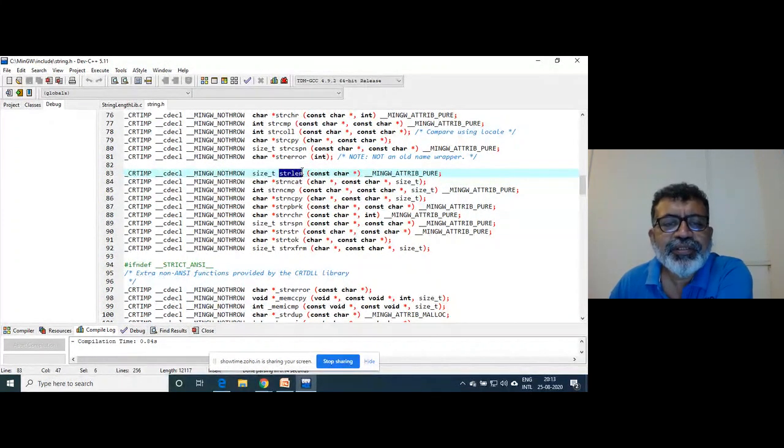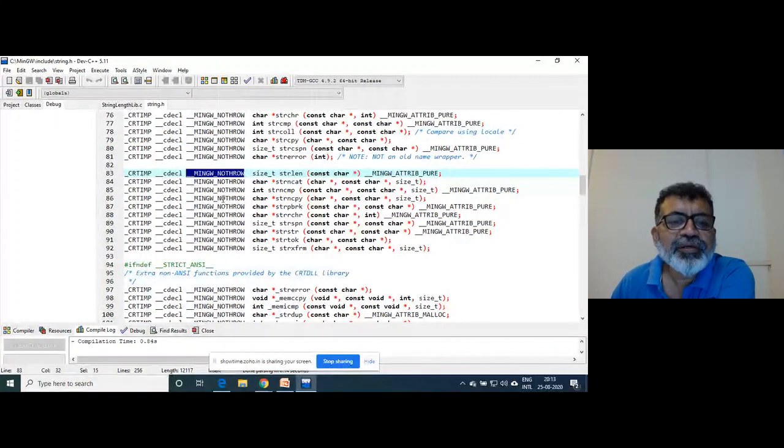This is the name of the function, right? This is how they have declared it. Const char star. In the last lecture, I talked a lot on the const modifier. And size_t is basically unsigned int because length cannot be negative. That's why they have given this. And this is the name of the compiler, MinGW.